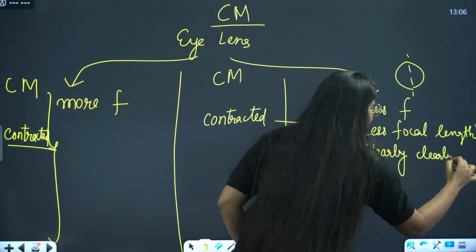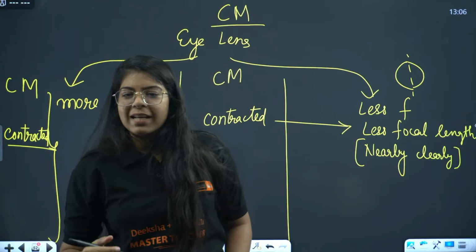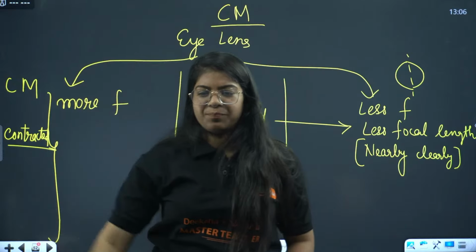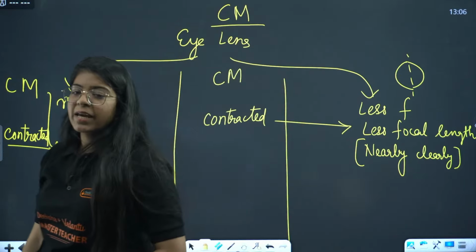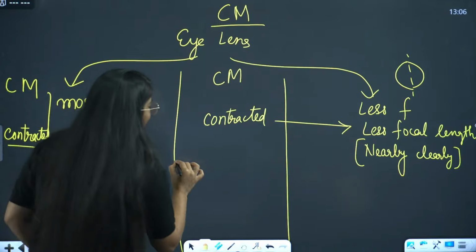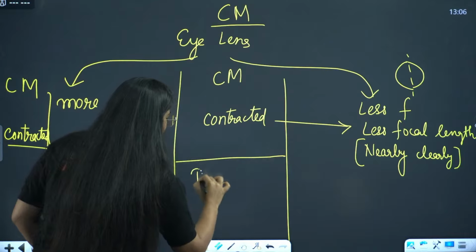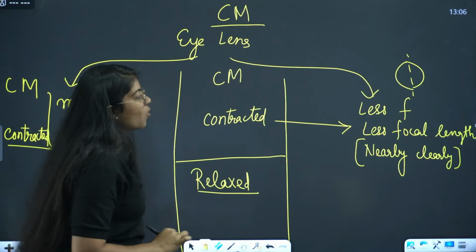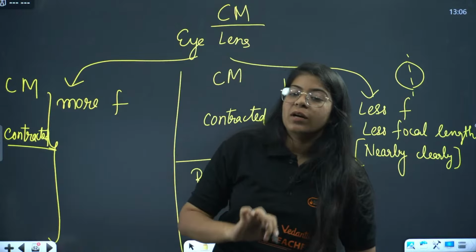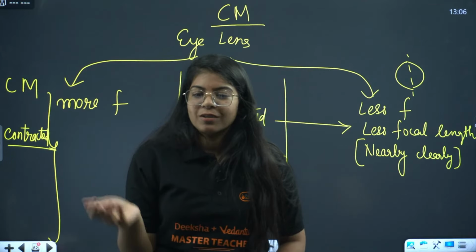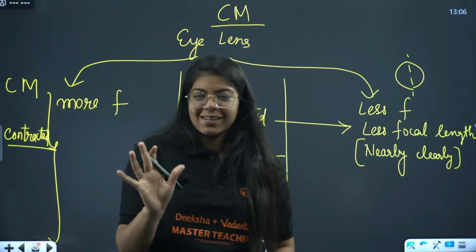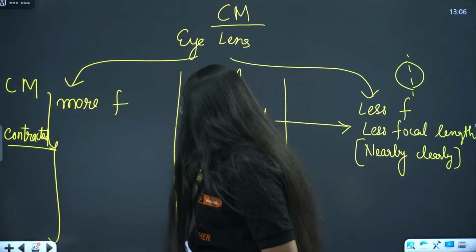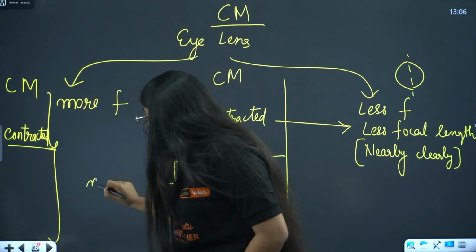Nearby clearly. Very good, everyone. Sudhanshu, Divyanshu, Sharma ji. Sakshi is also saying near. Second case is what? When the muscles are relaxed. When muscles are relaxed, then will the focal length be more or less? Now you know the focal length will be more, right? So for relaxed, we will have more focal length.